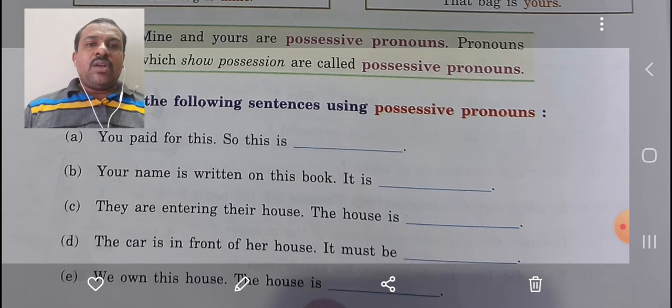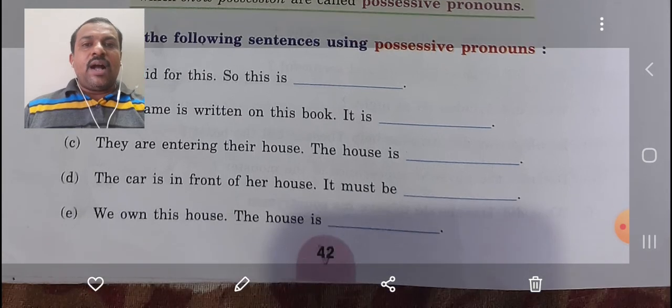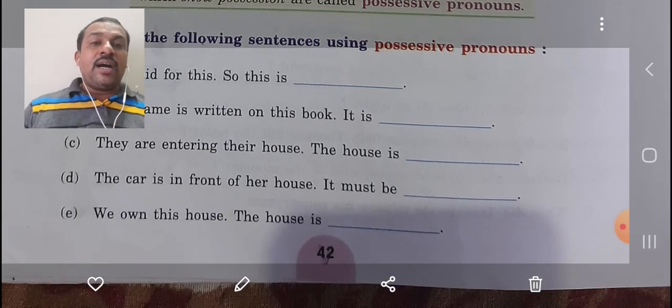Your name is written on this book, so what will come again? Yours. They are entering their house. The subject is they, so what will be there? Theirs. The house is theirs. The car is in front of her house. It must be hers. So, hers. We own this house. The subject is we, so what will come? Ours.